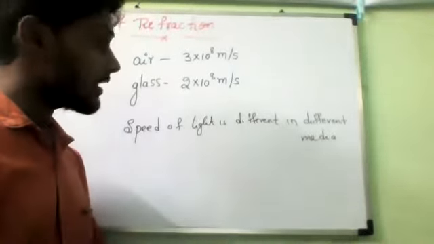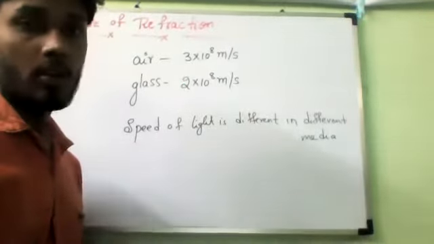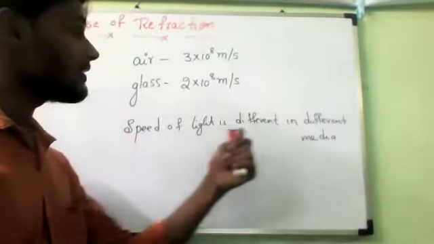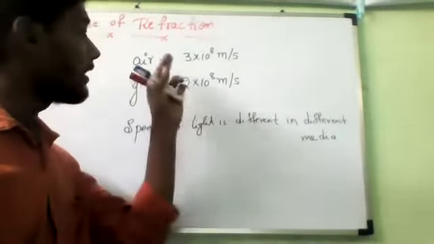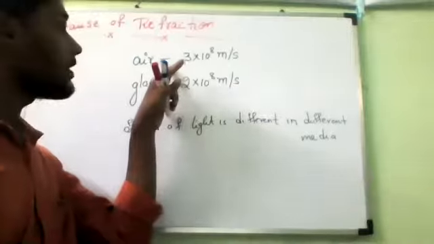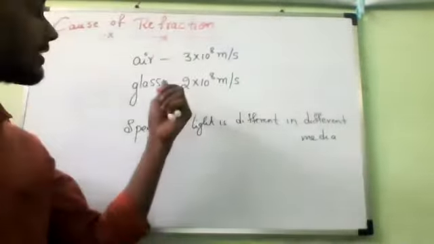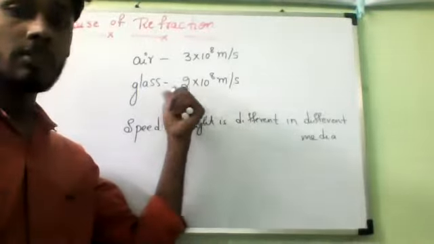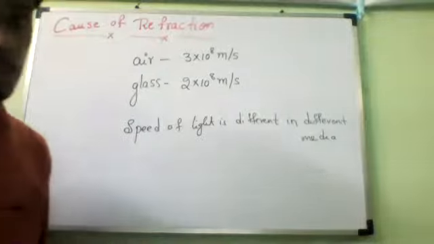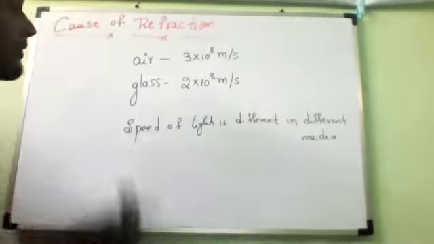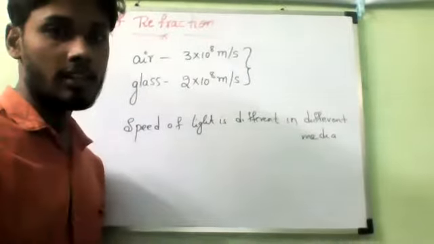So is it only that? Yes, it is. I will say why it is having different speed. I am saying that the speed of light is different in different media or substances. For example, the speed of light in air is 3 into 10 power 8 meter per second, whereas in glass the same light will travel with 2 into 10 power 8 meter per second. Is it yes or no? Yes. Now from these two values, observe very clearly where the light is traveling faster and where the light is traveling slower.